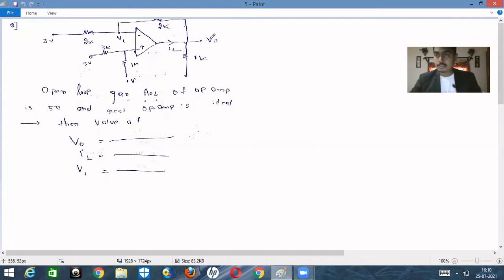So in the last class we dealt with some more problems on operational amplifier, right? In this lecture also I am going to continue that. After this lecture I will take two more lectures to cover some more models on op amp. That means, when a transistor comes in an operational amplifier, what do we need to do? If the virtual ground concept is given and another voltage is also given at the V plus terminal, then what do we need to do? All those models I will cover in the next two lectures.